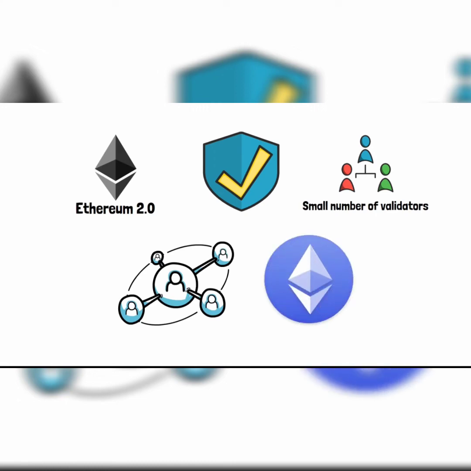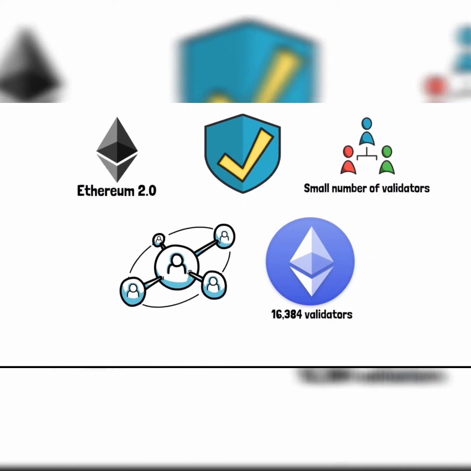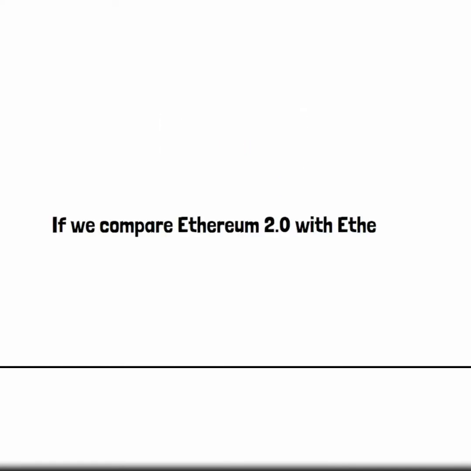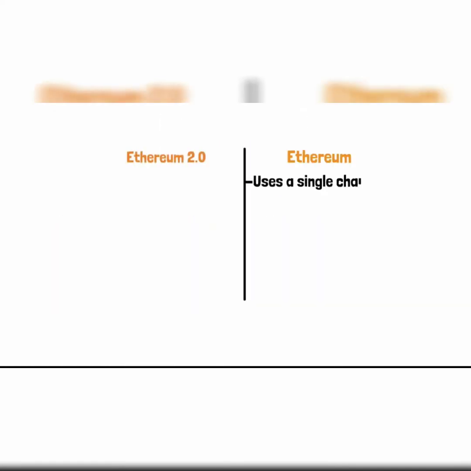Ethereum 2.0 requires a minimum of 16,384 validators, making it far more decentralized and hence secure. Number 3. Scalability. Moving on to scalability. If we compare Ethereum 2.0 with the previous system, we'll find out that the previous model uses a single chain with consecutive blocks. That model is slow and inefficient when it comes to meeting the needs of users.